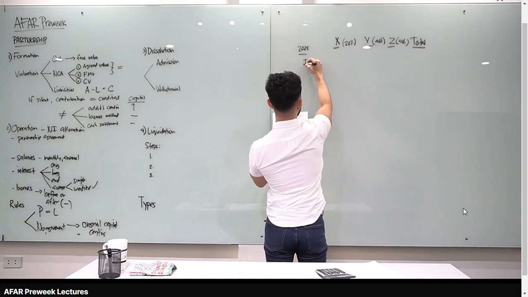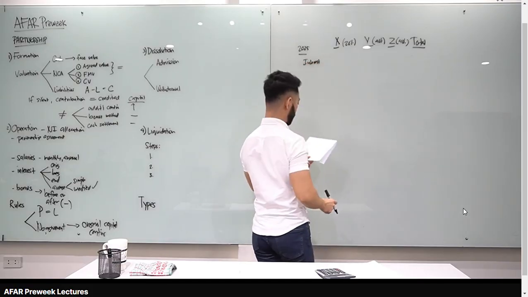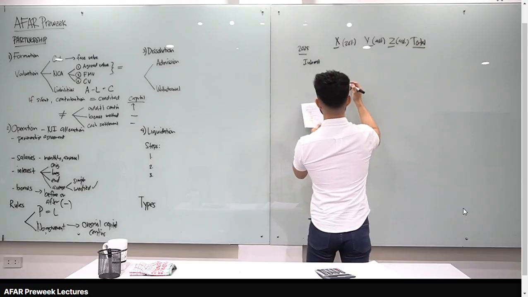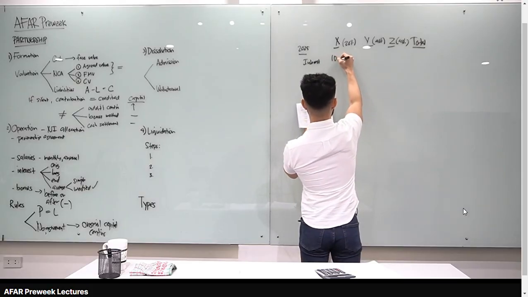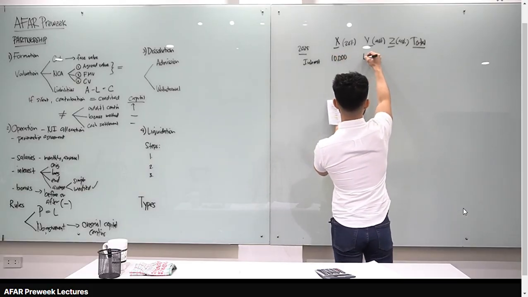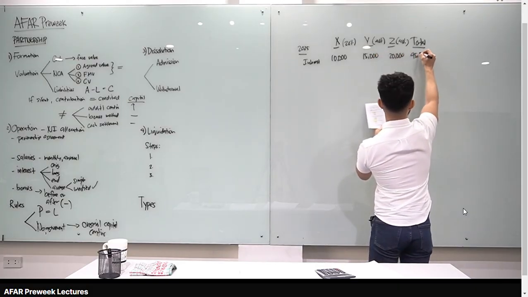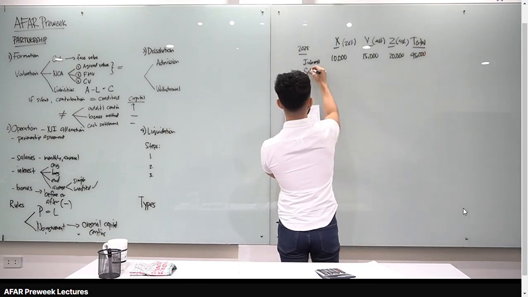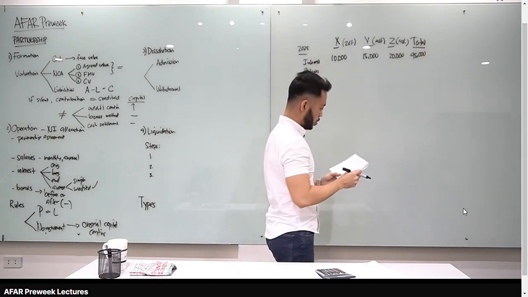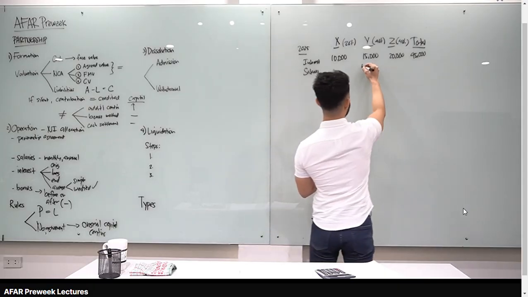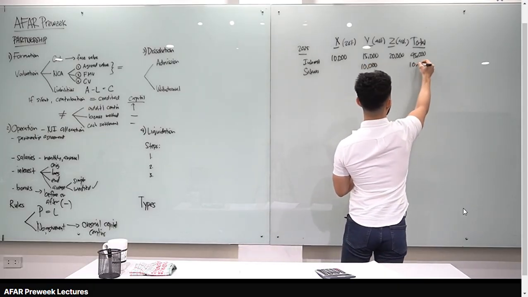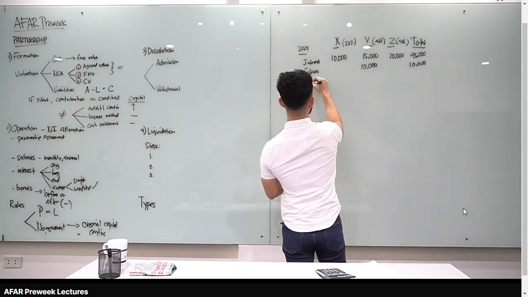So first is interest muna. Sabi dyan, 10% of the beginning. Beginning capital of X is 100 times 10%, that's 10,000. For Y, 150 times 10%, 15. For Z, 200 times 10%, 20,000. Add natin, 20 plus 15, 35 plus 10, 45,000. Okay, let's go to salaries. Ang may salaries dito, si partner Y, tama? So 10,000 daw, siya lang. Total is 10,000. Let's compute the remainder.